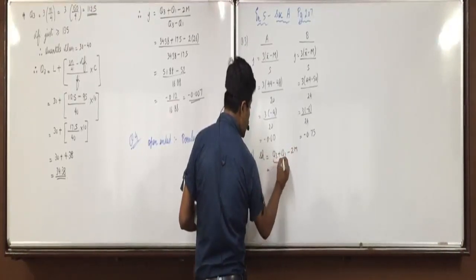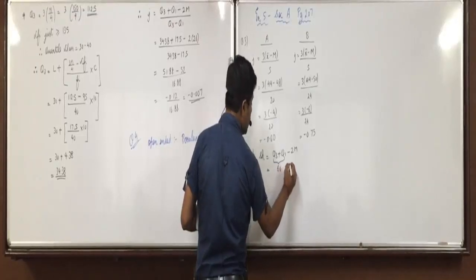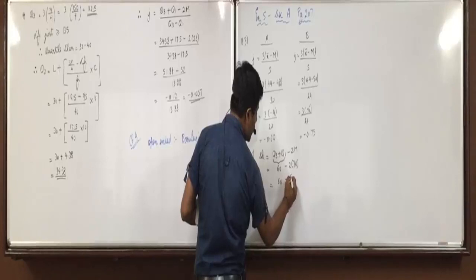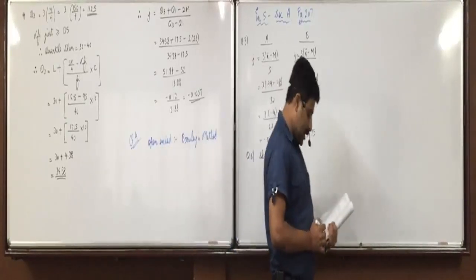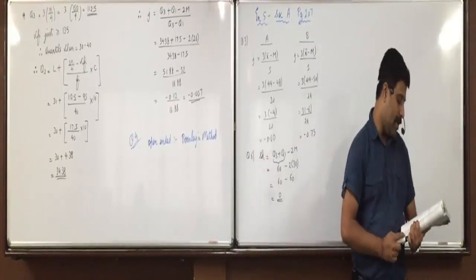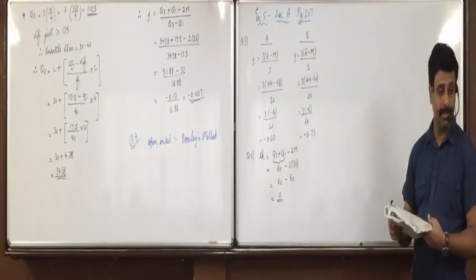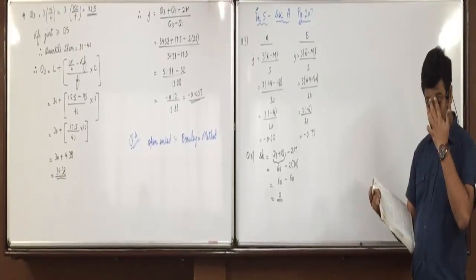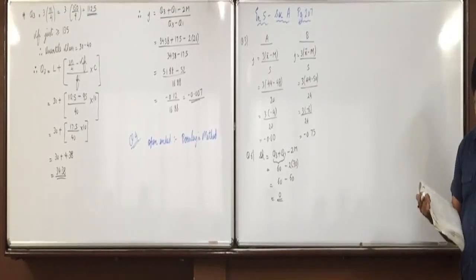Now Q3 plus Q1 is jointly given as 60 minus 2 into median, which is 30. 2 into 30, 60. 60 minus 60, 0. So what will you say? Symmetric. Answer is D. Show this in the notebook. Okay, so distribution is symmetric. Understood this or not, everyone?